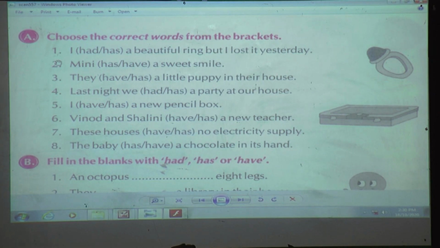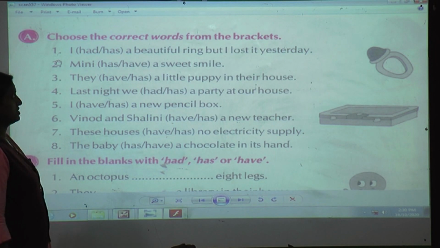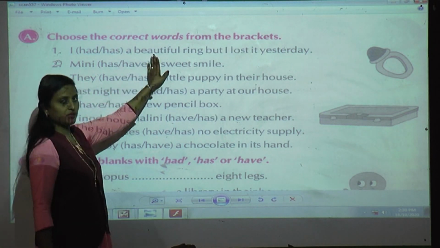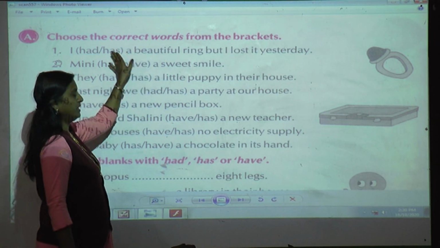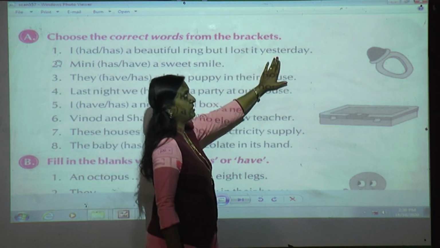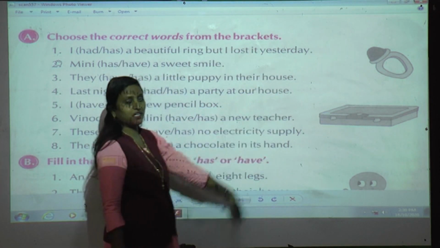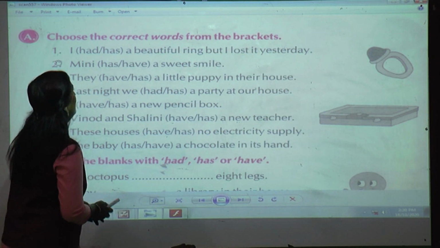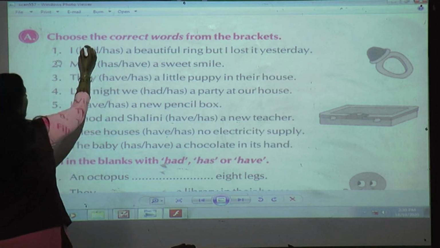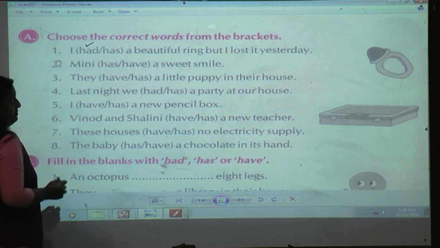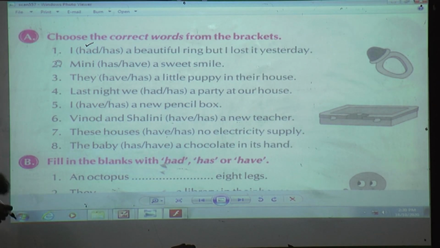Okay. Now first, I has a beautiful ring, but I lost it yesterday. Now the ring was with him, but it was lost yesterday. So yesterday shows that the action was done. So what we will say? I had. Yesterday shows that it is in the past tense.